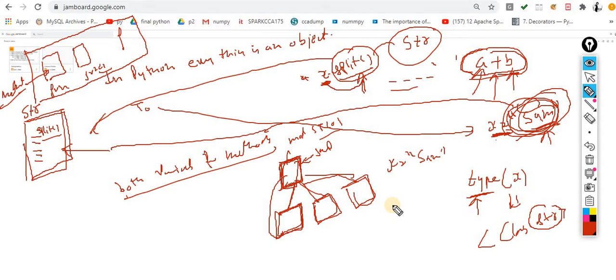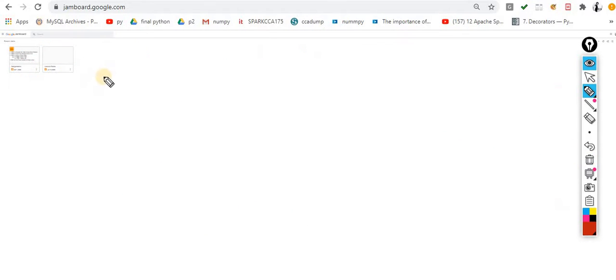So I think now the picture is a little clearer about what exactly a class is. Now the question is how we can define a class inside Python. class is a keyword. Whenever you use this keyword, the interpreter will understand this one is a class, and then after a space you are supposed to tell the name of that class.